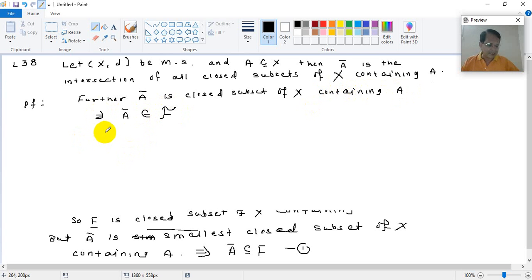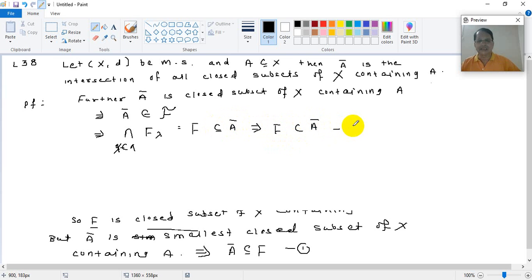This implies the intersection of F lambda, lambda belonging to capital lambda, that we have taken as F, is a subset of A bar, and that implies F is a subset of A bar. This is result number 2.